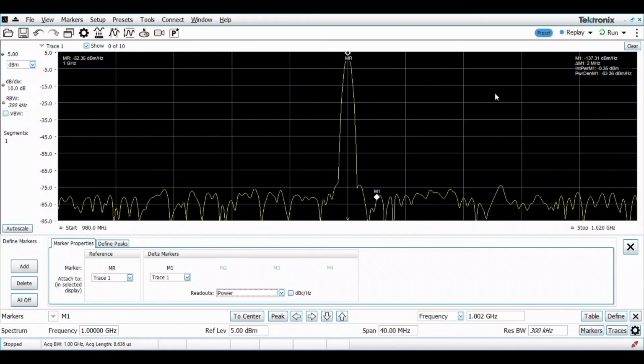Now this can be easily carried out with this marker value, which is displayed here as M1, minus 137.31 dBm per Hertz, and we subtract the main power level from there, and we will get the final signal to noise ratio measurement for it.